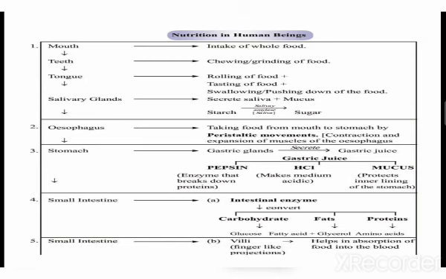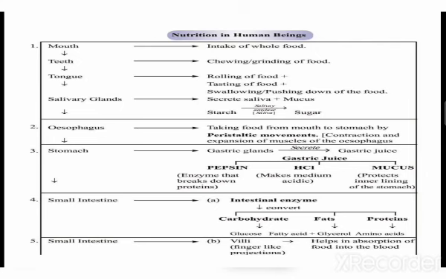Then it moves from there through your food pipe. From the mouth to the stomach the food is carried, and that movement of the food through the food pipe is called peristaltic movement. It means the muscles contract and expand. Like when you chew and the food goes slowly down, you can feel the contraction and expansion of the muscles of your food pipe outside your throat. That is known as peristaltic movement.